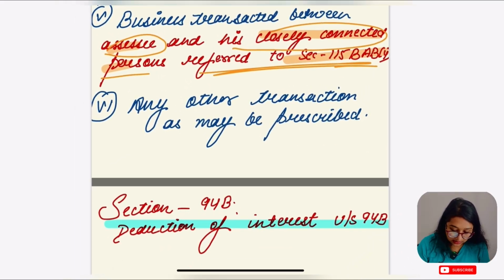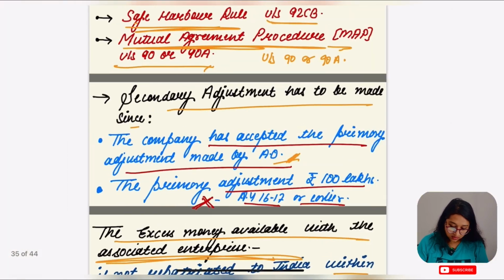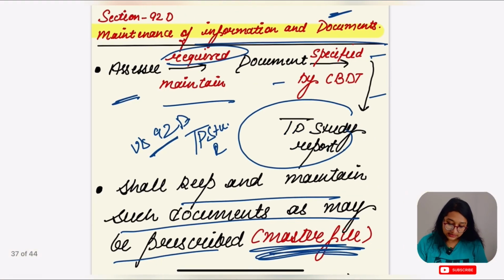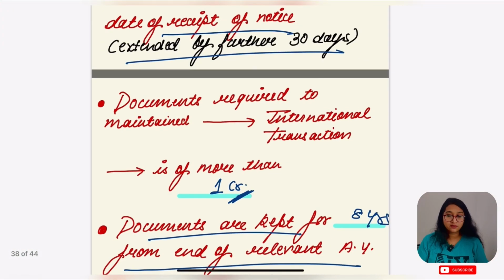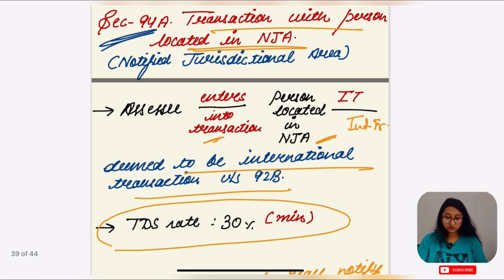Okay, this was our today's topic, guys, where we have covered, first, primary adjustment and secondary adjustment. You have to keep in mind what the rates were. Second was 92D, maintenance of information and documents. Third, we have also done the notified jurisdictional area.